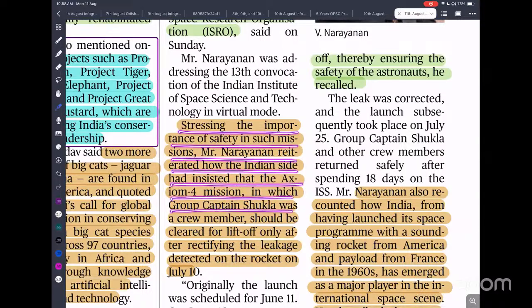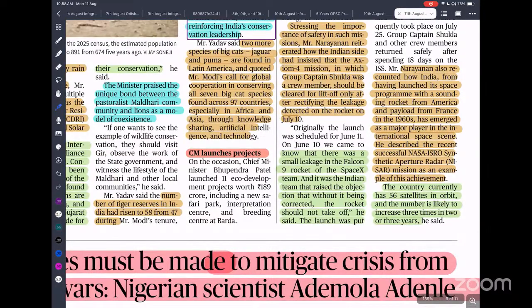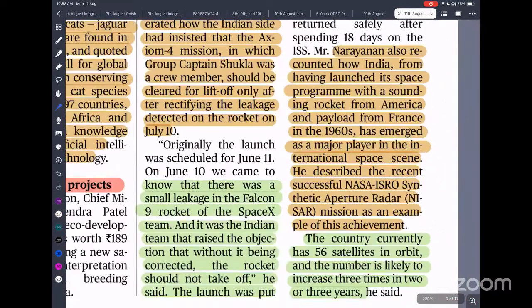the Axiom mission, in which, during its liftoff, there was a leakage in the fuel tank. So ISRO insisted that it would not give clearance until the fault was cleared. Because we are giving high priority to safety, even if the organization is ready to lift off, ISRO does not give its clearance until everything is done.